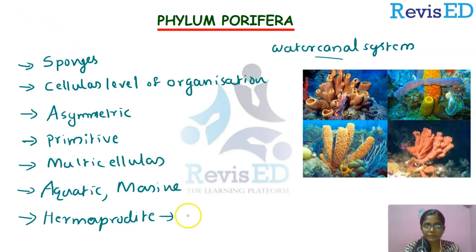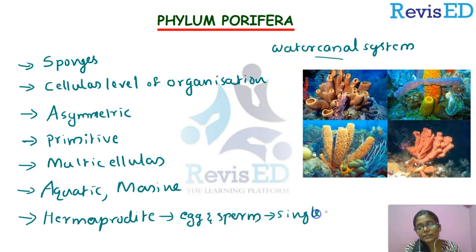Clear? So what is meant by hermaphrodite? Yeah, the egg and sperm are produced by a single animal, right? Single animal. So in phylum Porifera, there is both sexual as well as asexual reproduction present.